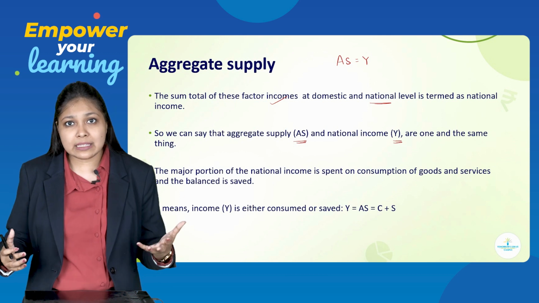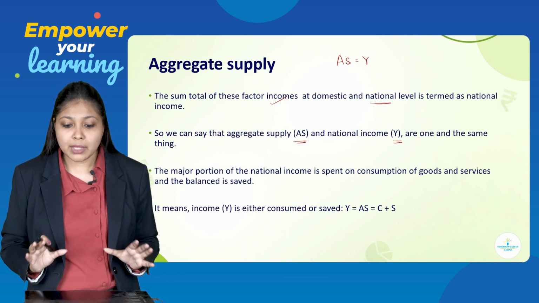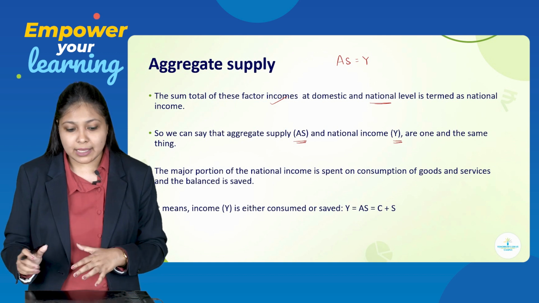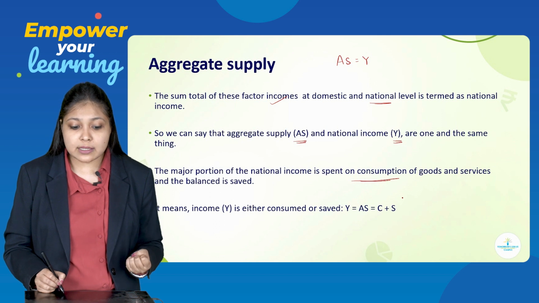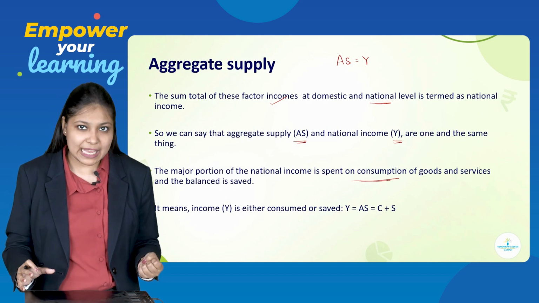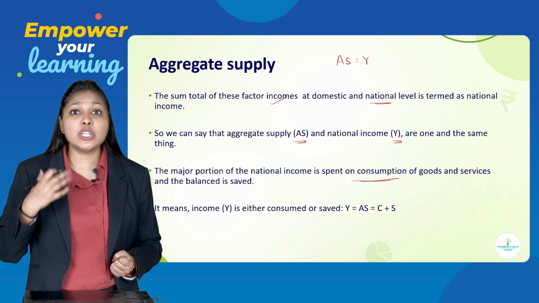So, whenever I say income, that means national income. So, AS is equal to Y. The major proportion of national income is spent on consumption of goods and services and the balance is saved, but obvious. Imagine yourself